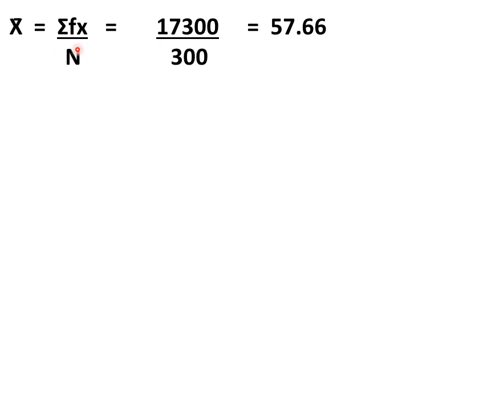So mean is equal to summation of fx divided by n, which is equal to 17,300 divided by 300, which is equal to 57.66.